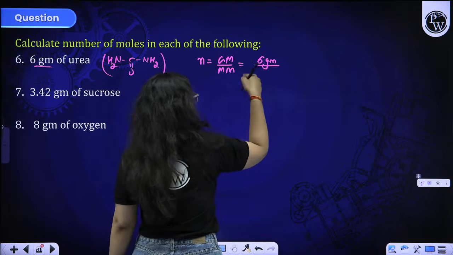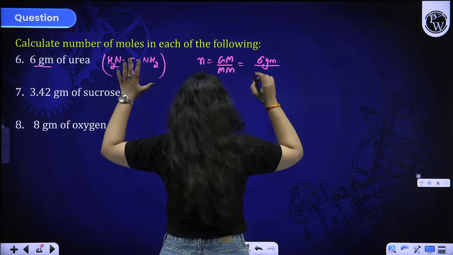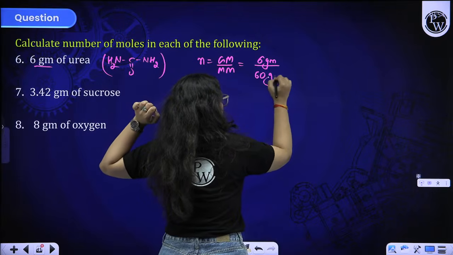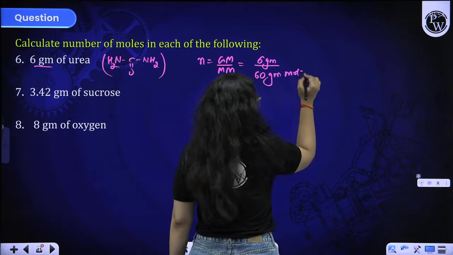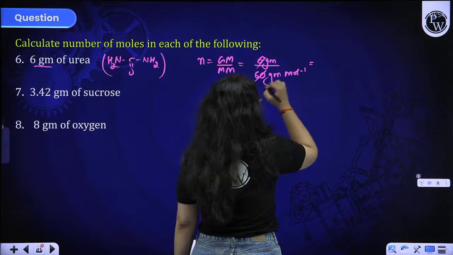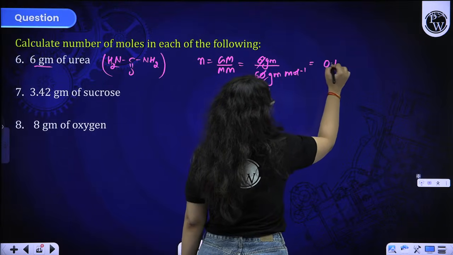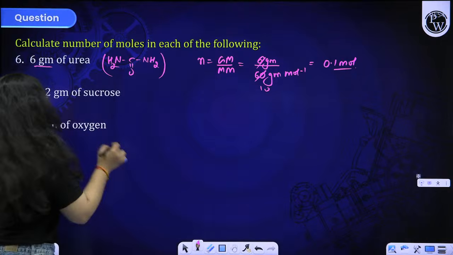And with the molar mass of urea, beta, this is the formula of urea, and if you find it out, you will get it to be 60 gram per mole. Right, 60 gram per mole, and on solving you will get 1 by 10, that is 0.1 mole. Okay, this is how you have to solve the question.